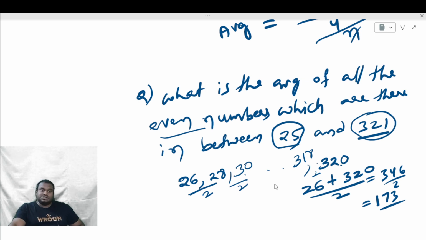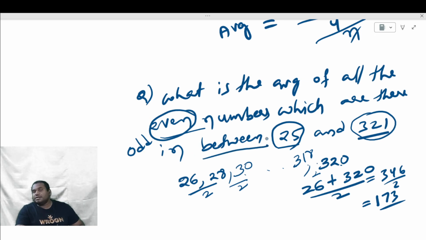Suppose for the same question, in place of even, odd is given: what is the average of all the odd numbers which are there in between? I'm saying in between, so you should not include 25 and 321. Don't include them. What are those numbers?